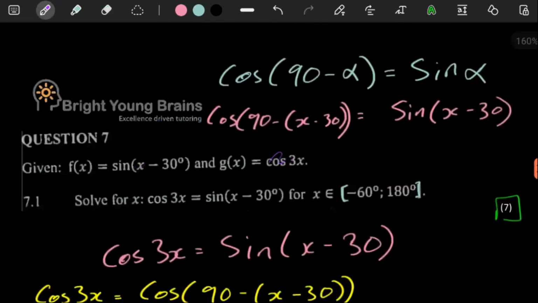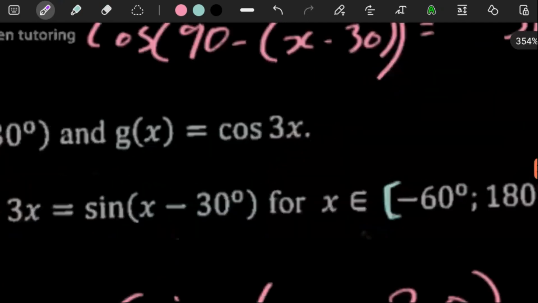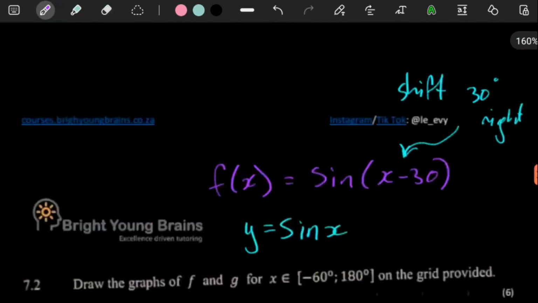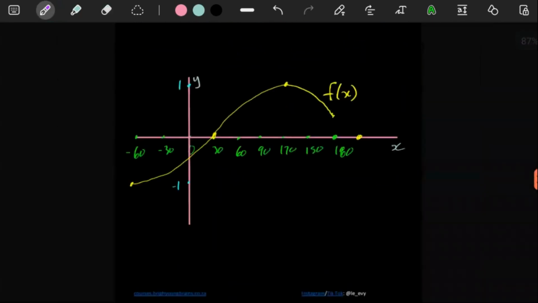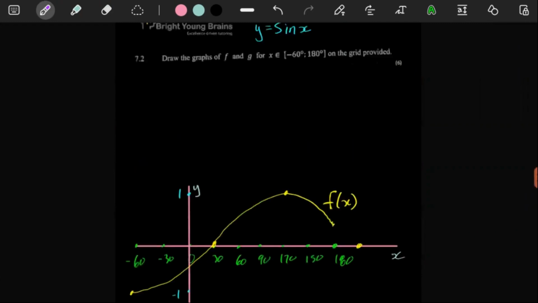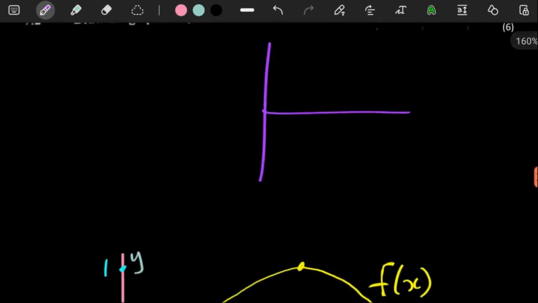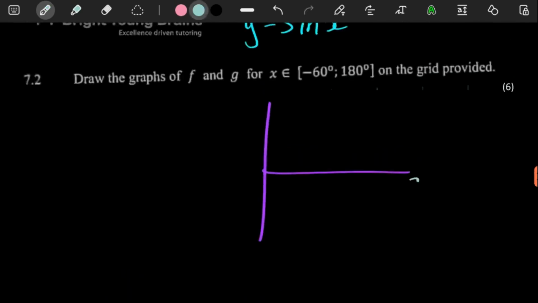Drawing the graph of g of x is going to be almost the same, because the only thing we need to recognize is that the frequency here is 3, meaning in a space of 360 degrees, we would be expecting to see 3 graphs. Let me show you what it means. If there is 360 here, 360 cut into 3 parts gives you 120 over here, and then here you'd have 240.